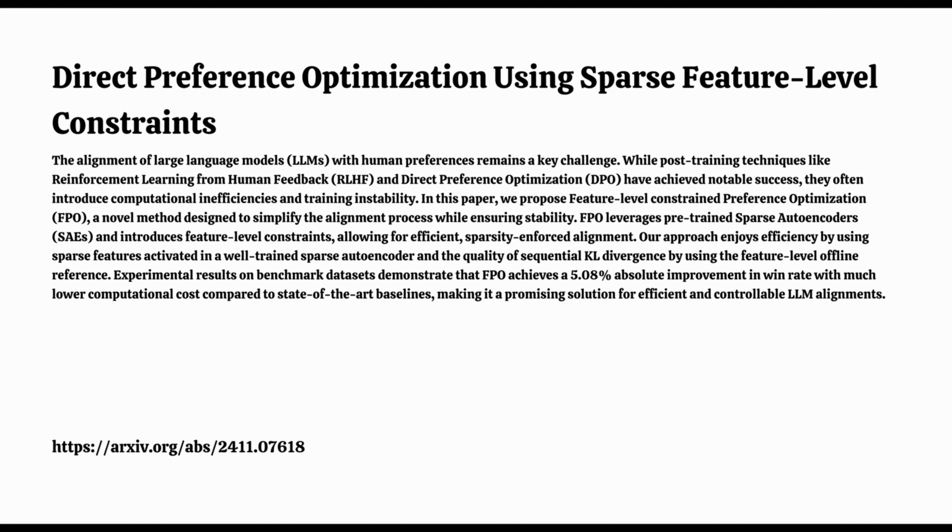And the results, detailed in section 5, were quite impressive. FPO consistently outperformed the other methods, achieving big improvements in accuracy and diversity across all 3 benchmarks. And in some cases, those improvements were huge, up to a 5% increase in win rate. Right. That win rate tells us how often the model's output is preferred based on human evaluation. So a 5% increase is really significant. Shows how effective FPO is.